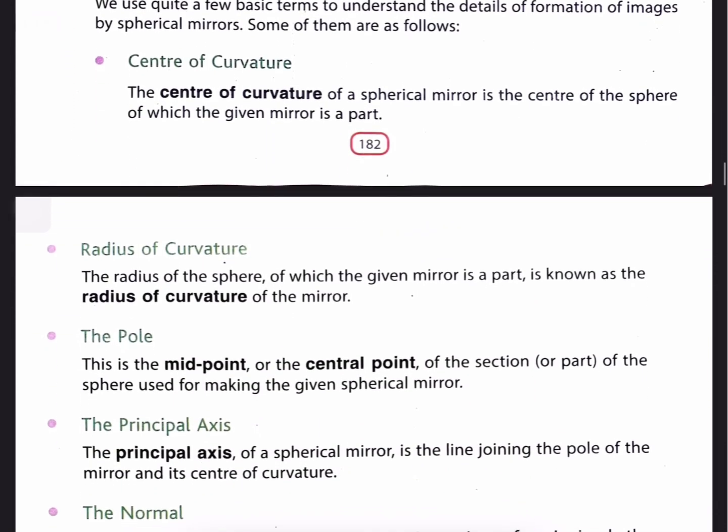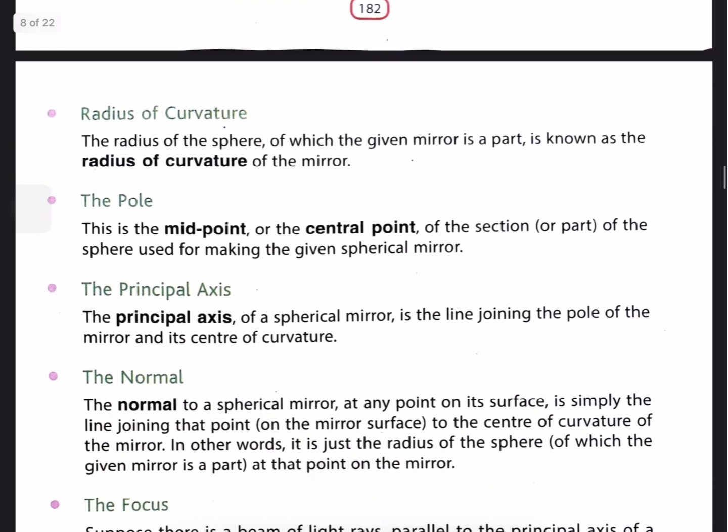Next, radius of curvature. The radius of a sphere of which the given mirror is a part is known as the radius of curvature of the mirror.